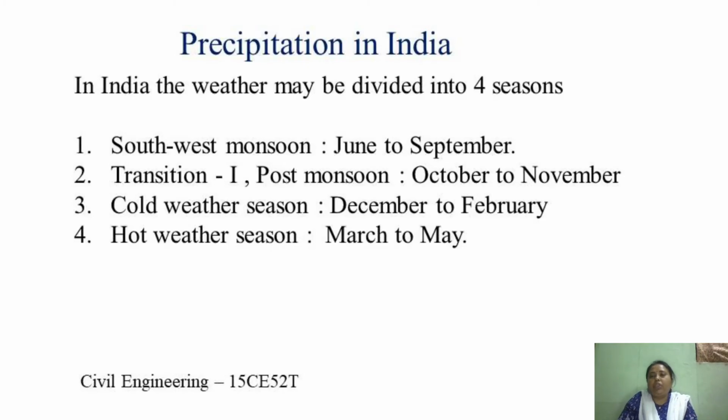Now coming to precipitation in India. In India, generally we say that the weather is divided into 4 seasons, that is southwest monsoon from June to September, post monsoon from October to November, cold weather season from December to February, and hot weather season from March to May. The southwest monsoon generally consists of two currents which originate in the Bay of Bengal and Arabian Sea. And in post monsoon, from October to November, tropical cyclonic precipitation occurs.